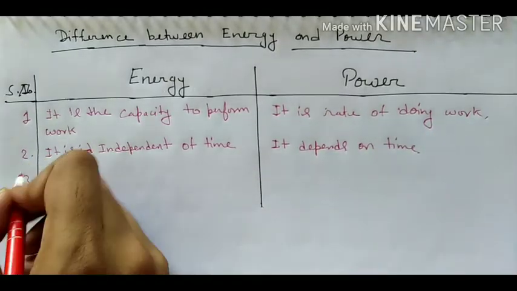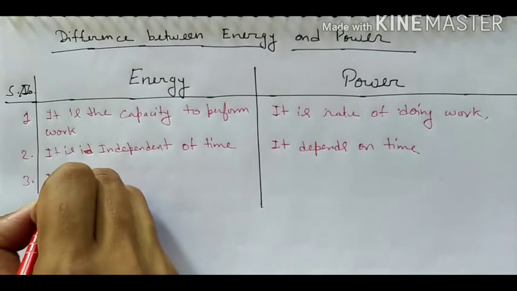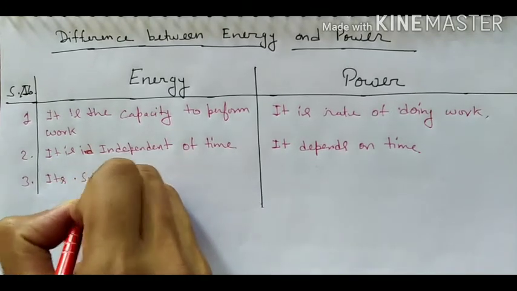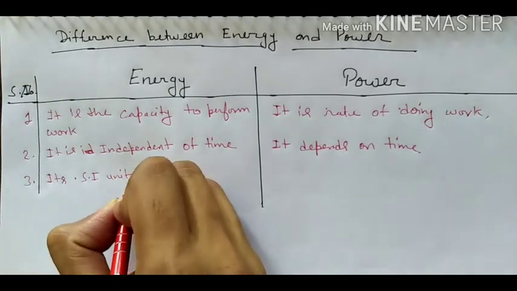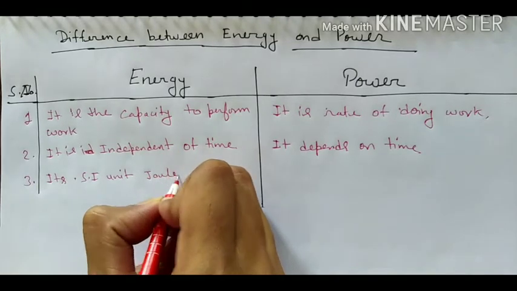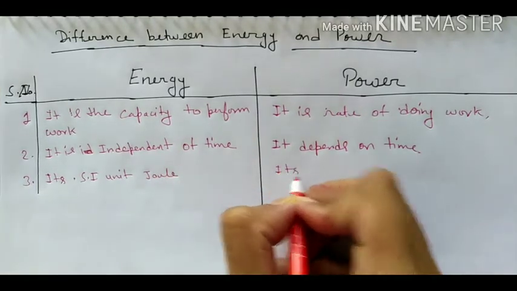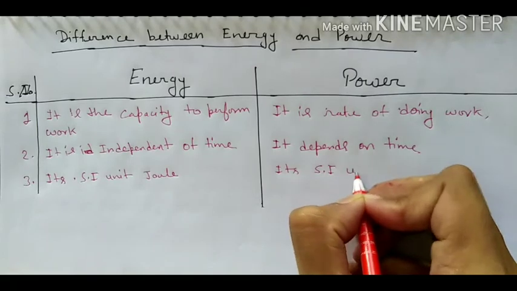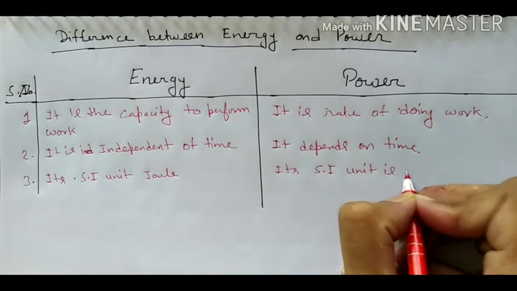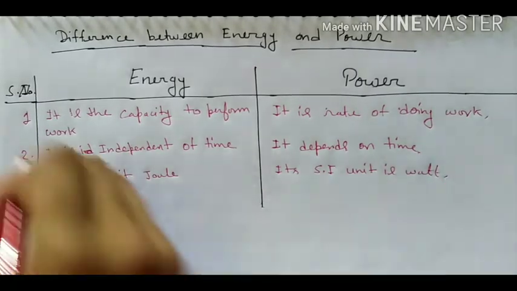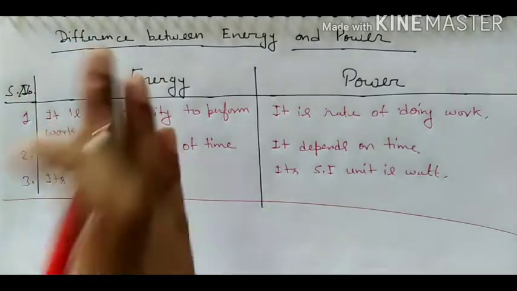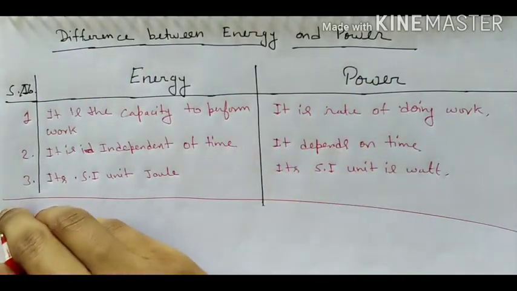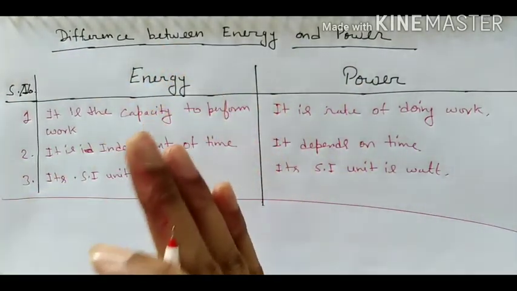And the third difference is, the SI unit of energy is joule and the SI unit of power is watt. This is the difference between energy and power. In the next video we will discuss the numericals related to energy, power and work done.